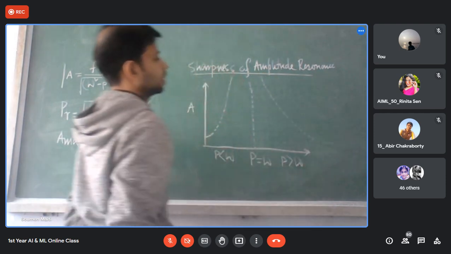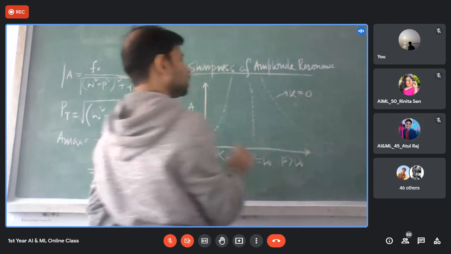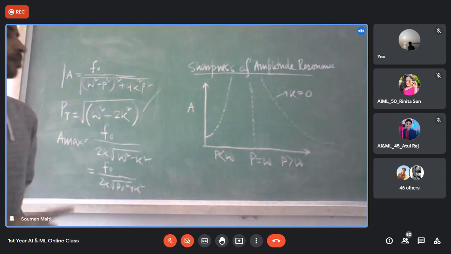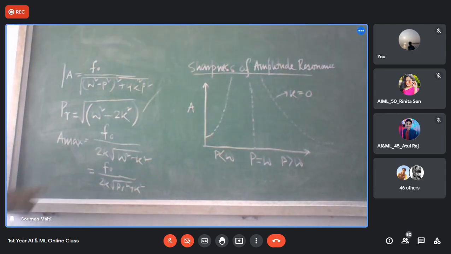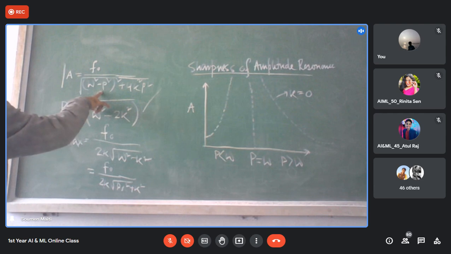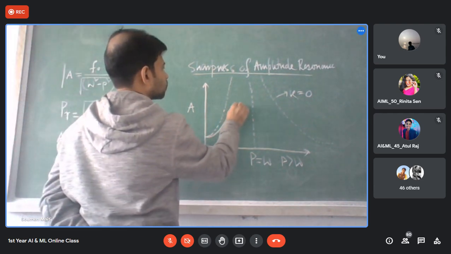At K equal to 0, that is no K, the Amax will be at infinity. Now if I introduce K, this has some value and P has some value, but it started. Can I say that the curve will be like this?